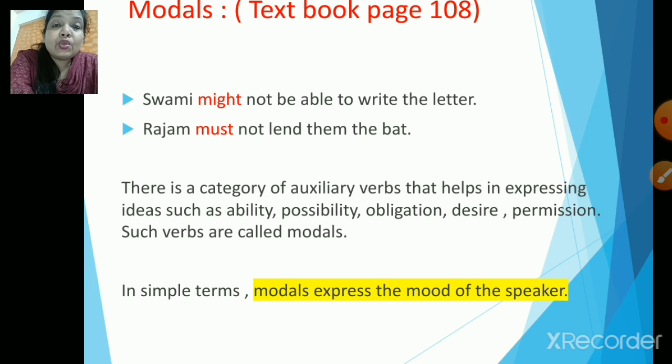Now I'm going to show you a chart or table which can explain the functions of the modals. Make sure that you note down all these functions and it will be very easy for you to identify them, right? So we will start in the next slide.